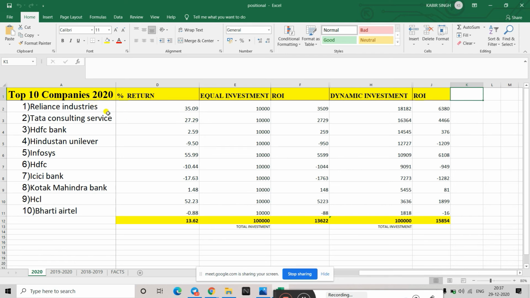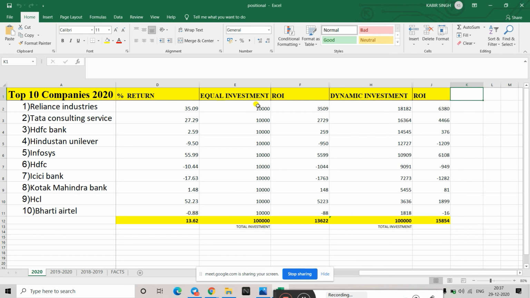So in that year 2018, Reliance gave a return of 35%, TCS gave a return of 27%, HDFC Bank gave a return of 2%, Hindustan Unilever gave a minus 9.5% return. On this side, Infosys gave a 55% return. HDFC gave a minus 10, ICICI Bank gave a minus 17, and Kotak Mahindra Bank gave 1% return, and then HCL also gave 52%. Bharti Airtel gave minus 0.88.